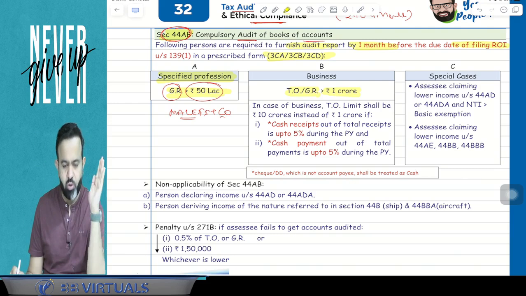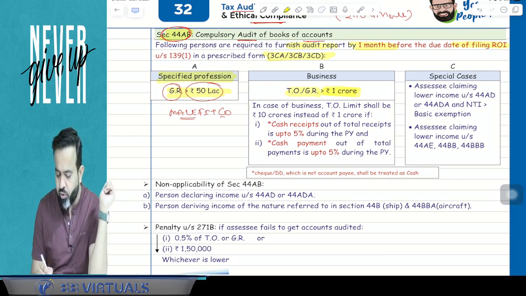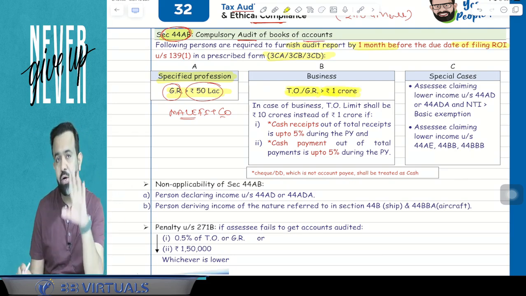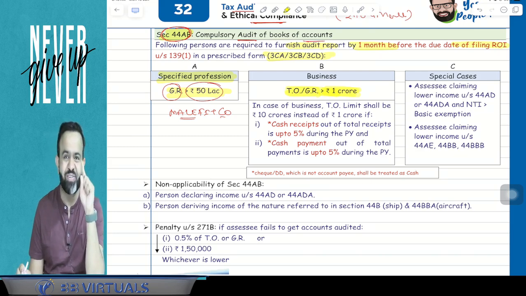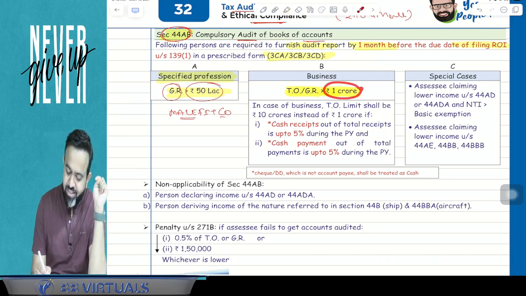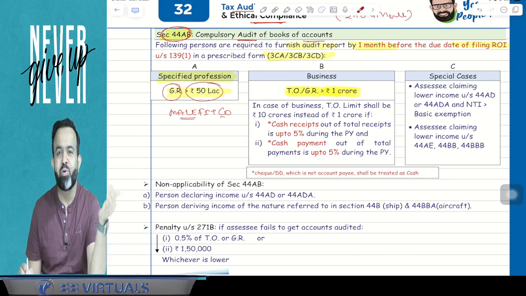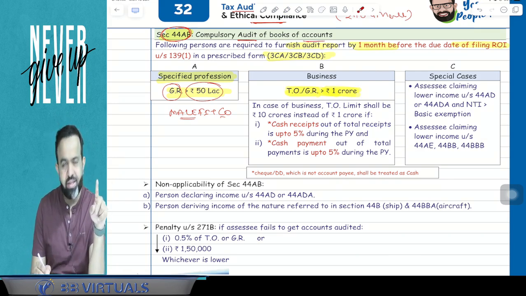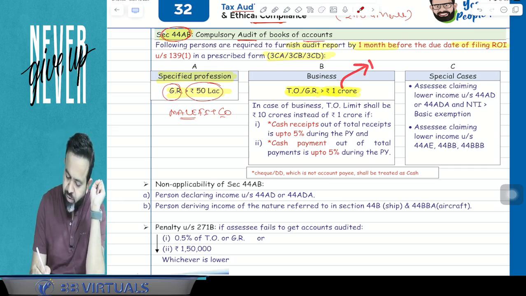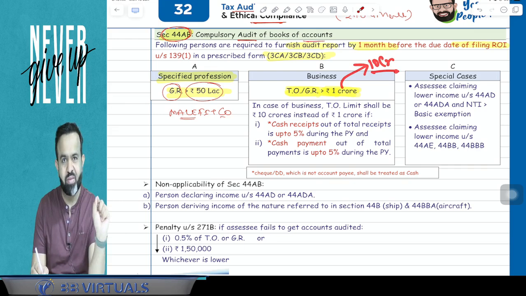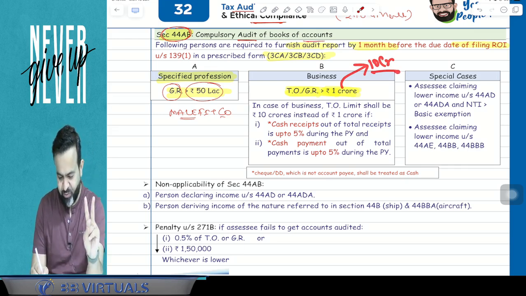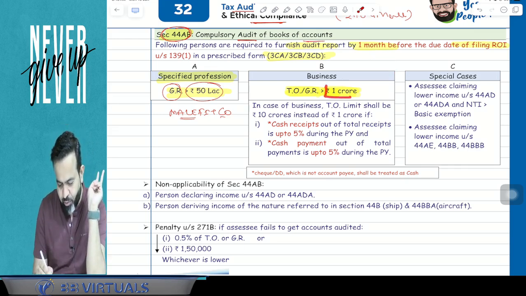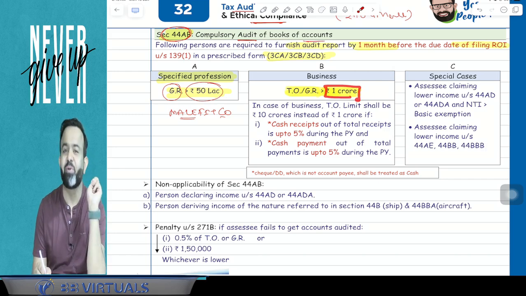But if you remember, I mentioned that Nirmala Sitharaman ji doesn't want to give more work to chartered accountants. So she says that if 2 conditions are satisfied, then this 1 crore limit will be raised to 10 crore. If 2 conditions are satisfied, then instead of the 1 crore limit, we will check the 10 crore limit.